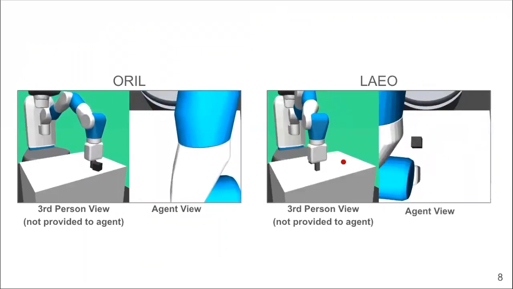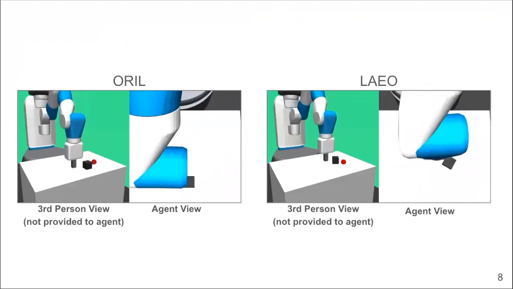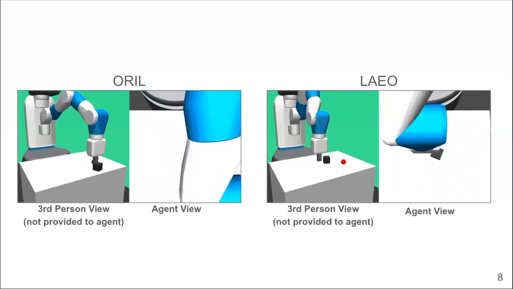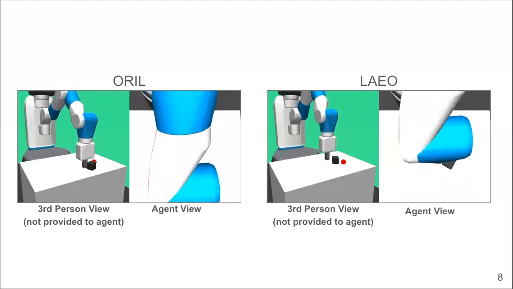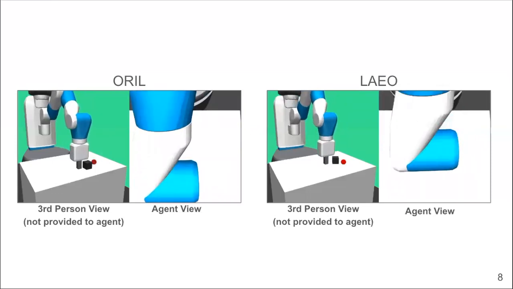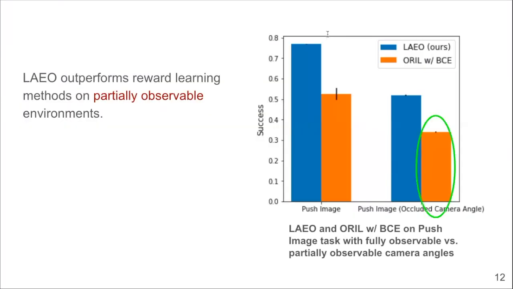While this partially observable task is still more difficult for LAEO than the fully observable version, LAEO does not use TD learning and does not assume that the environment is Markov, and is therefore better equipped to learn in partially observable settings. The highest performing baseline in the fully observable setting, ORAL, drops to around a 30% success rate in the partially observable version of the task, whereas LAEO is still able to solve the partially observable version of the task over 50% of the time.